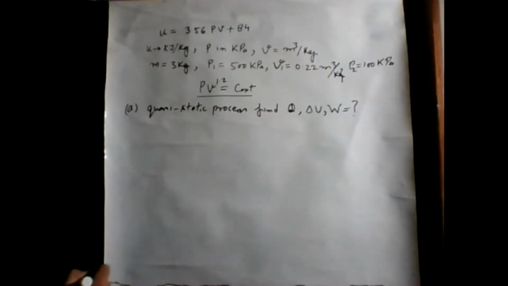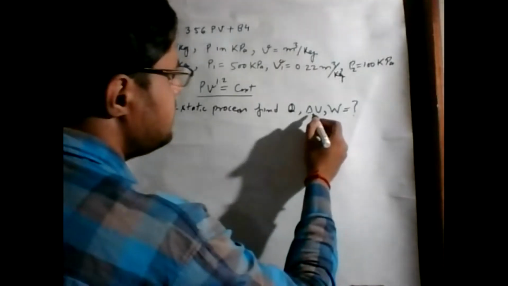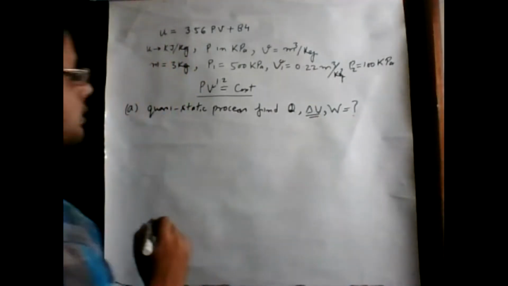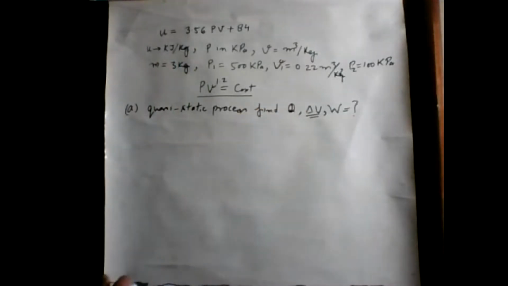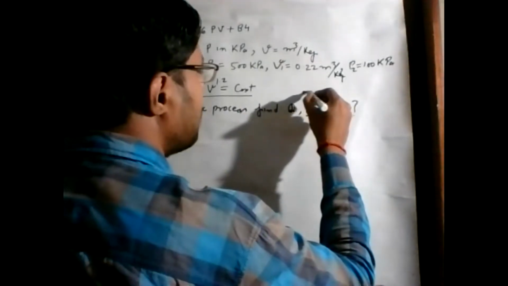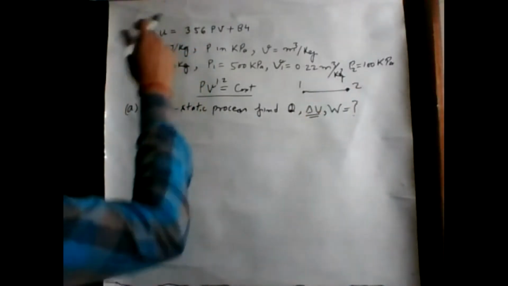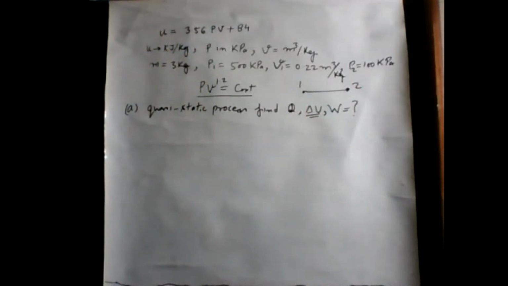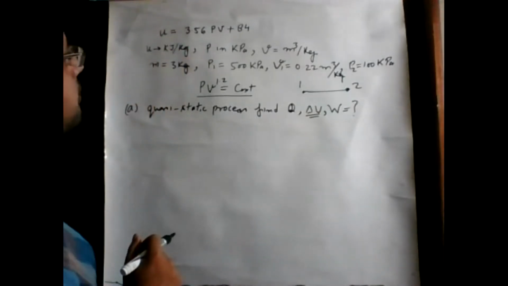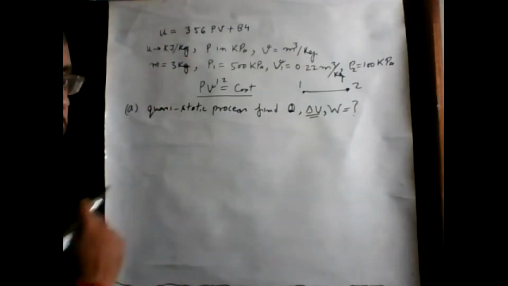If we want to calculate the change in internal energy for the process 1 to 2, what is the relationship given in this problem? U equals 3.56 PV plus 84.